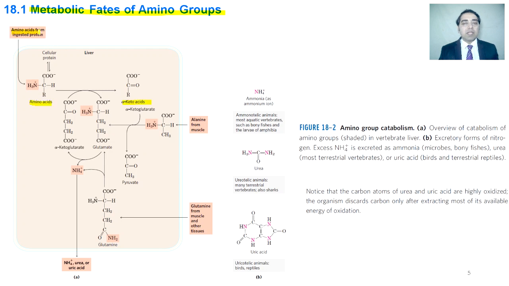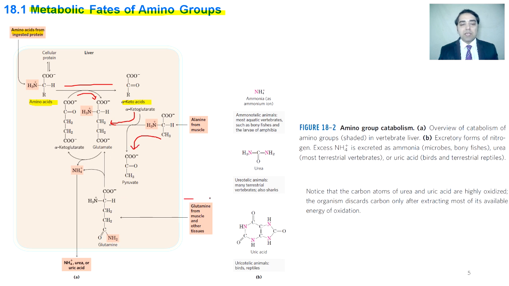We can see amino acids are coming from the ingested proteins. This is the general formula of an amino acid. This amino acid is converted into the alpha keto acid, and its amine group is given to alpha ketoglutarate to convert alpha ketoglutarate into glutamate. We can see this conversion. On the right hand side, alanine that is coming from the muscles gives its amine group to alpha ketoglutarate, converting it into glutamate. The rest of the skeleton of alanine is converted into pyruvate.